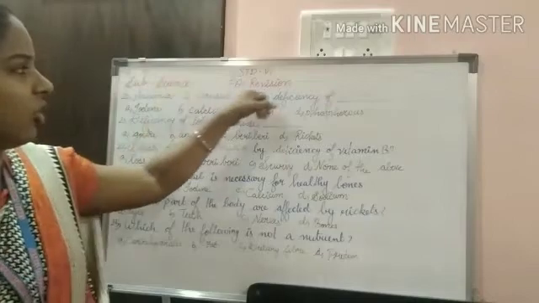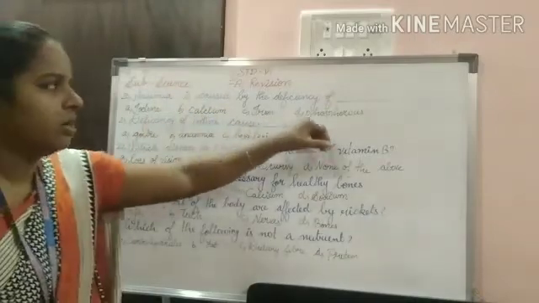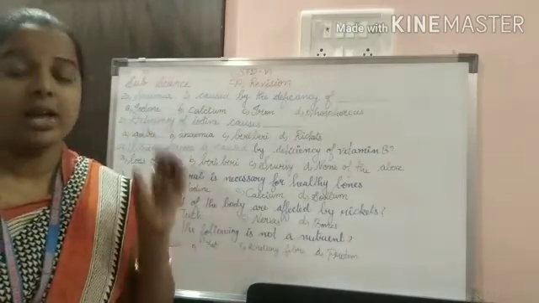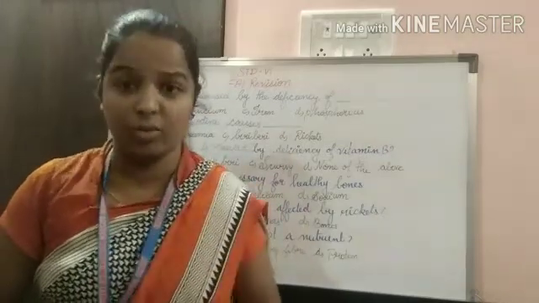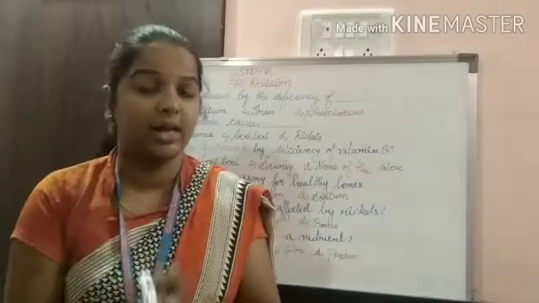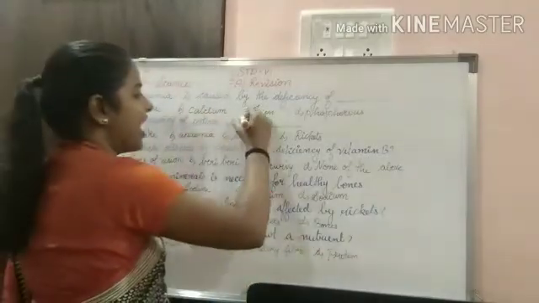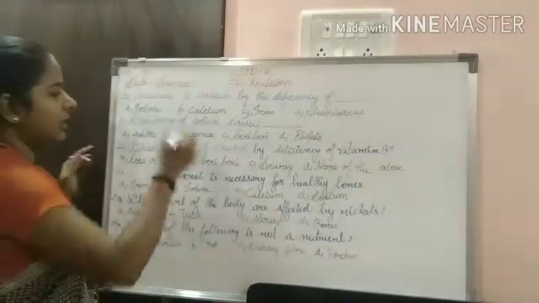Anemia is caused by the deficiency of iodine, calcium, iron, phosphorus. Anemia's main component is iron, and anemia is caused due to the deficiency of hemoglobin. Hemoglobin's main constituent, the main mineral contained in hemoglobin, is iron. Understand, students? And what happens with iodine?